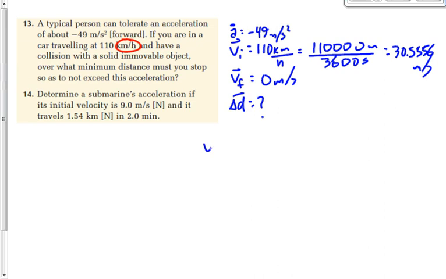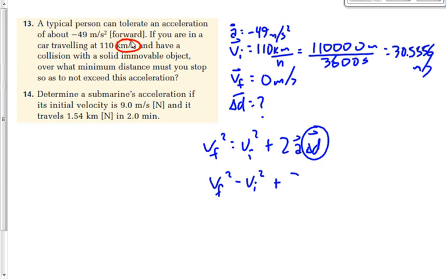Let's try this one. VF squared is equal to VI squared plus 2AD. We're solving for D here. Tricky to rearrange. Remember what we said the other day? Get rid of what's not attached first. What's not attached to the D here? VI squared is not attached to D. Now, it's a plus, right? Positive VI squared plus 2AD. So, because it's a positive, let's take it to the other side by subtracting. It becomes VF squared minus VI squared equals 2AD.